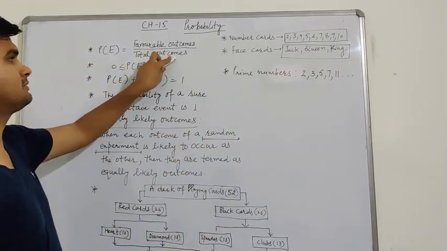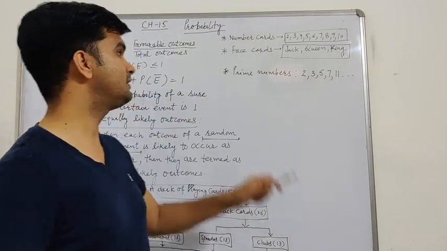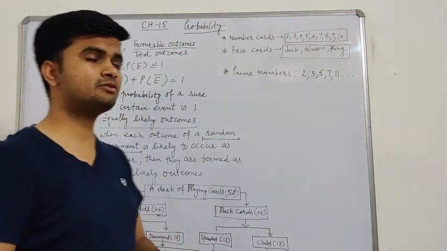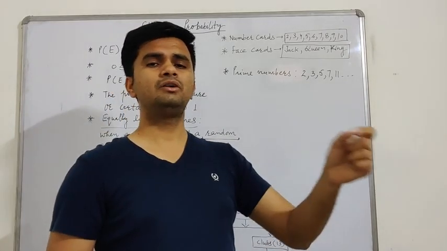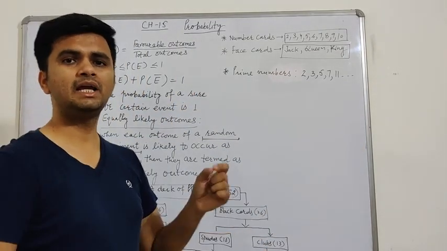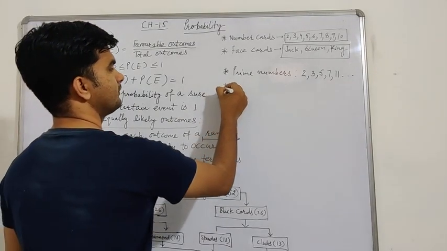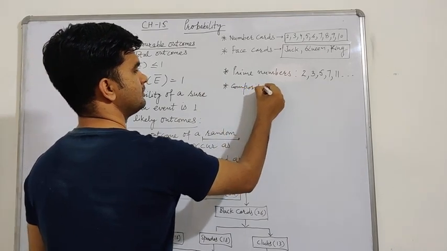So total outcomes are 10, and favorable outcomes are 4. So the probability of getting a prime number from 1 to 10 is 4 by 10. Clear? Then come to the next point: composite numbers.